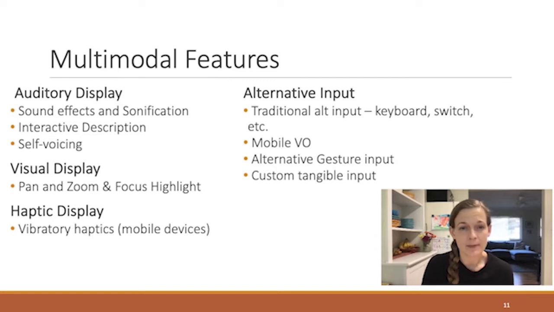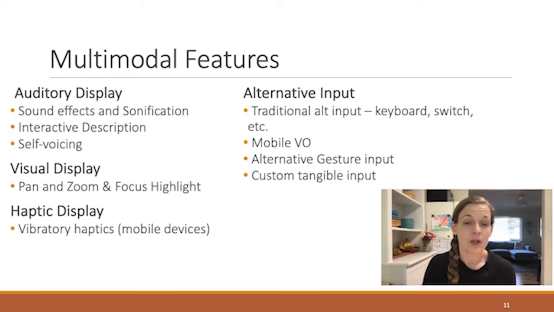For haptic display, we have been working on vibratory haptics on mobile devices, learning how vibrations can support learners with and without visual impairments in understanding what's on screen and what's happening during interaction. In a vibratory haptics enhanced John's Voltage, using your mobile phone, you can feel vibrations as charges transfer onto John's body, and when those charges discharge, shocking John.